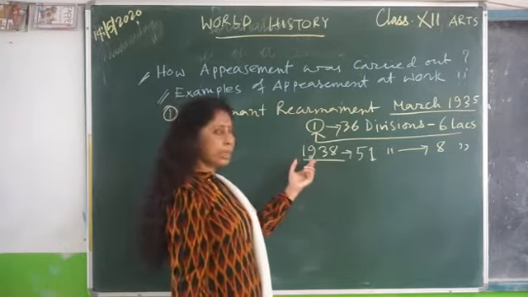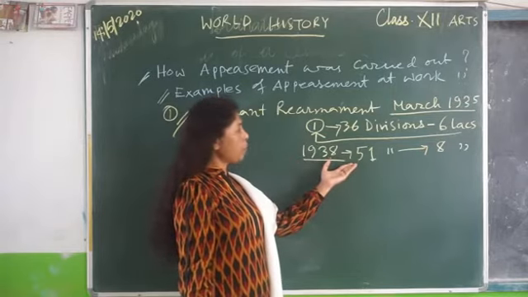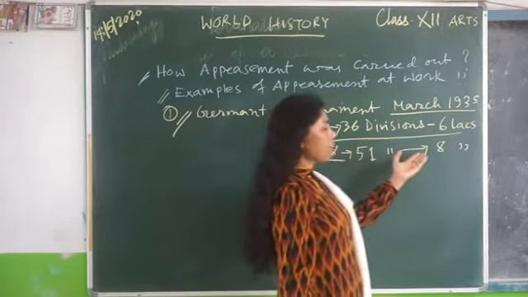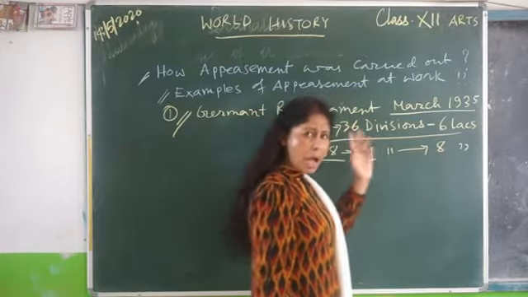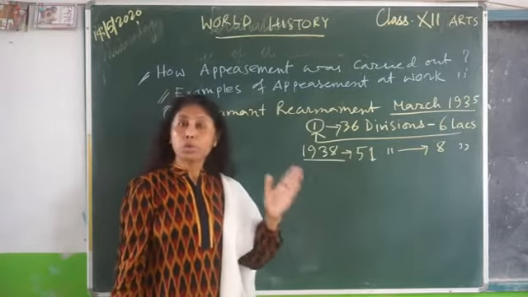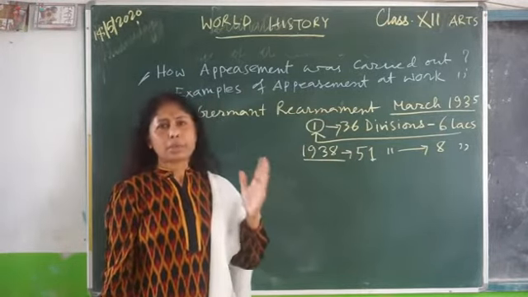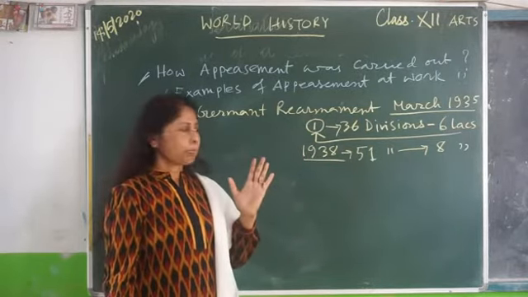And by 1938, just 1 year before the Second World War, it stood at 51 divisions and German soldiers numbered 8 lakh. Plus dreadnoughts, air force, U-boats meaning submarines, destroyers, carriers, a huge build-up.